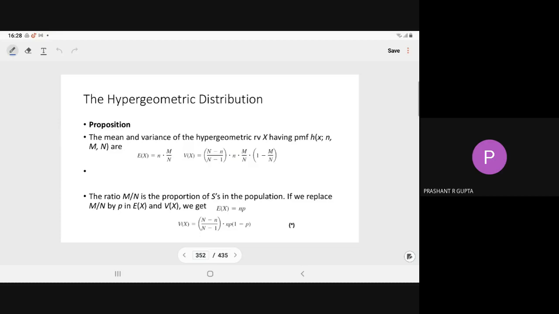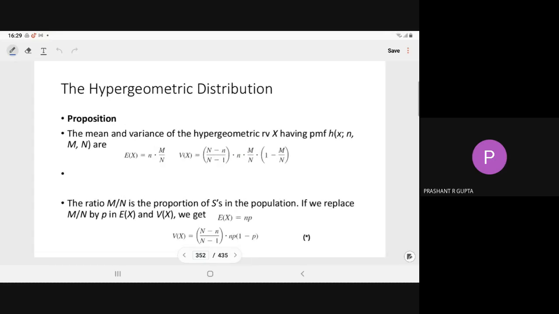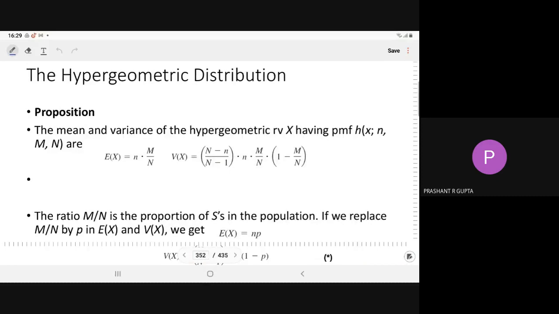Now the mean and variance of the hypergeometric random variable X having the PMF with parameters n, m, n are: E[X] is equal to n into m upon n, and V[X] is equal to (n minus n upon n minus 1) into n into m upon n into (1 minus m upon n). Right?